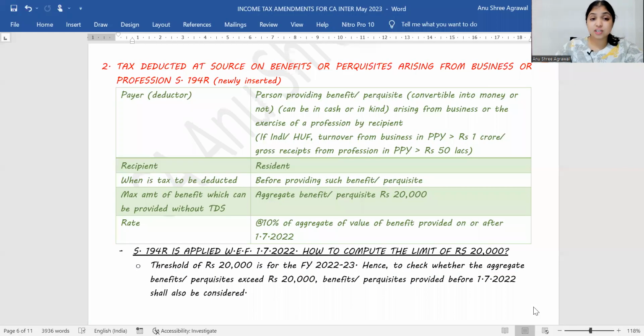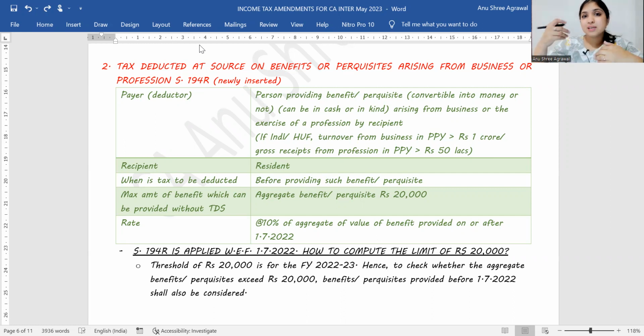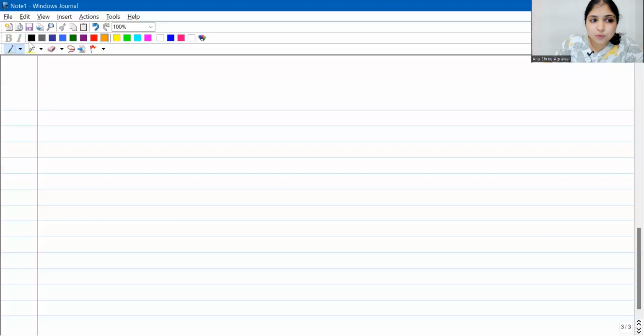Now I'm taking you to the next section, a newly inserted section applicable for the first time to the May 2023 examination, section 194R. Section 194R talks about benefits and perquisites which are given to a person in such a way that those benefits and perquisites are connected to the business or profession of that some other person. See, I'll explain this section to you as well over here. Section 194R. The story would be something like this.